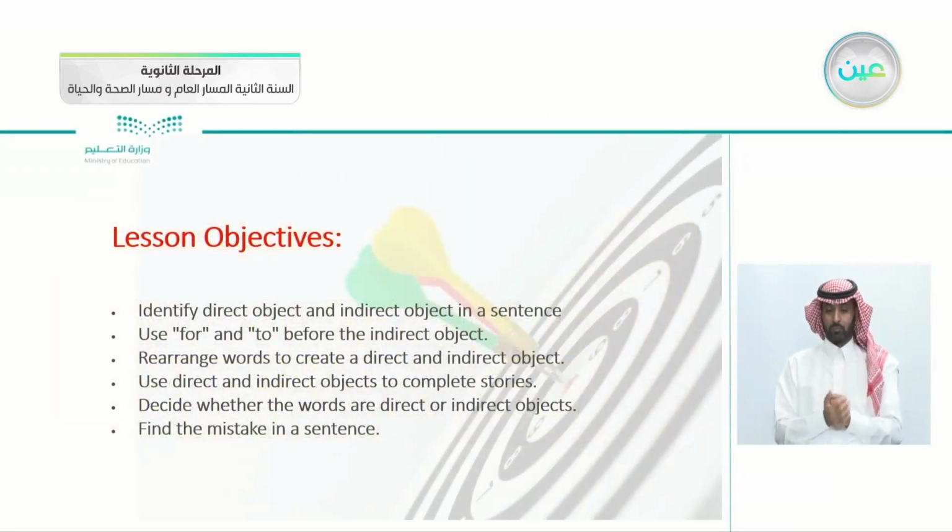So these are today's objectives. Of course, we'll be studying grammar, unit 4. So today's objectives are to identify direct object and indirect object in a sentence, the use of for and to before the indirect object, to rearrange words to create a direct and indirect object, use direct and indirect objects to complete stories, decide whether the words are direct or indirect objects, and find the mistake in a sentence. So we'll be learning about direct and indirect objects, and we'll be taking some questions about them.